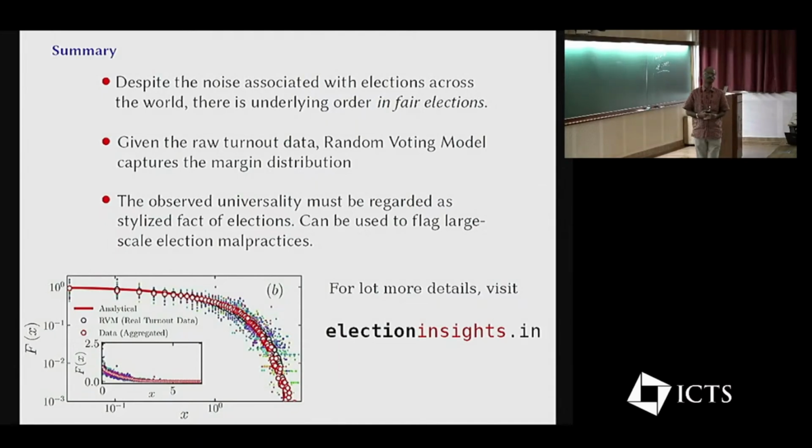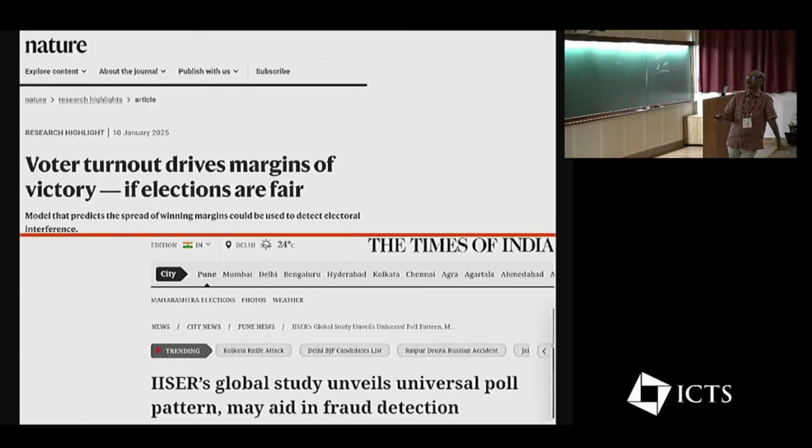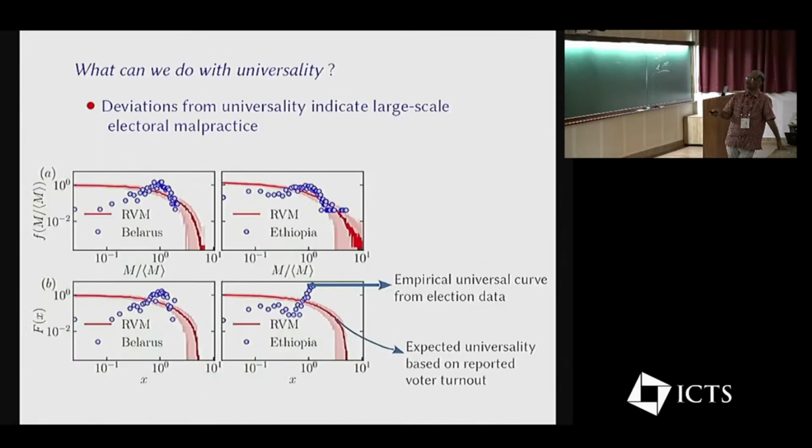All right, so looking at the deviations, with what confidence can you say that there was a malpractice or it was a fair election? I didn't have time to say that. So this is the expected universality. And the data put out by these two countries, when we actually do our analysis, does not fall on that. It shows this blue curve. So we expect that in these cases, maybe there's something wrong with the election.